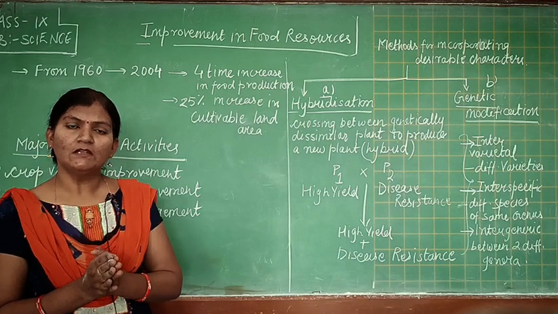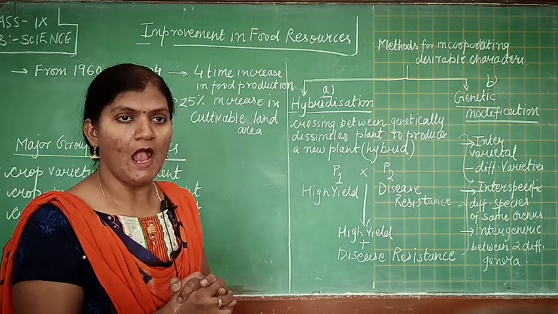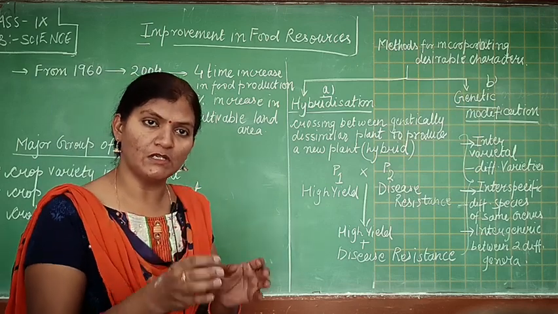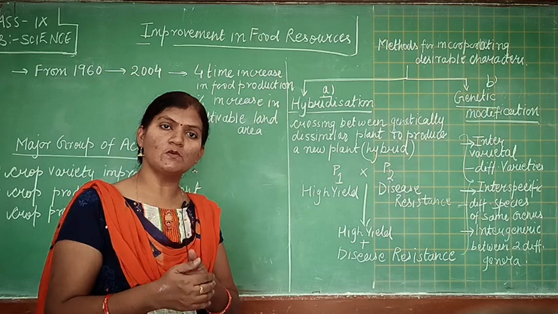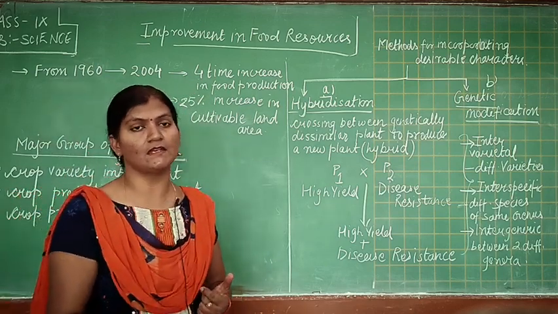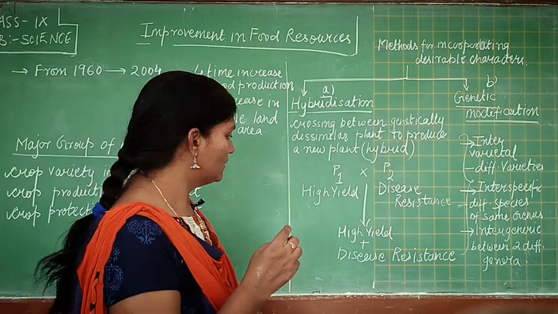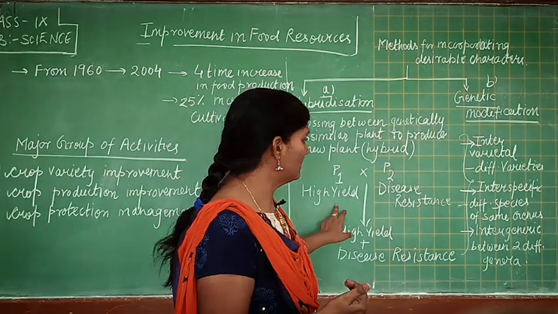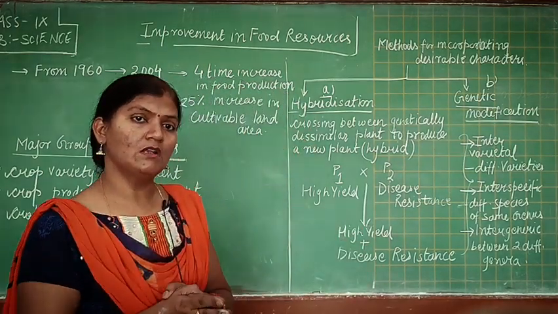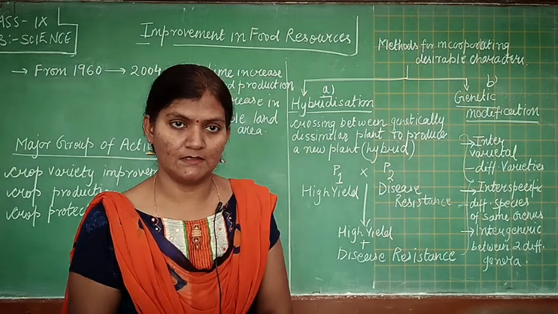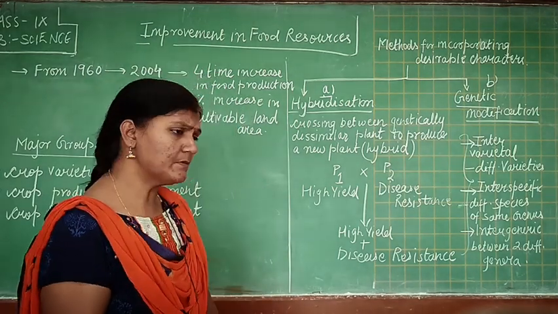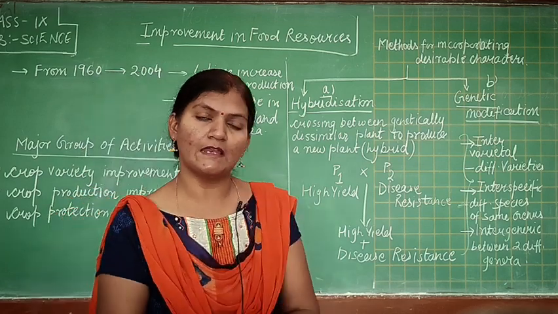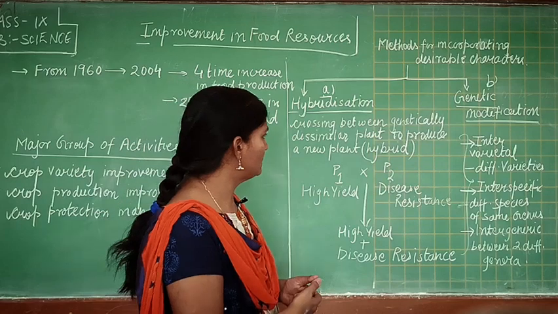What will happen? There will be pollination, and as a result, when the seed of that particular plant grows, it will produce a plant which has the mixed character of both the plants. The new plant, also known as a hybrid plant, will produce high yield and at the same time it will possess the property of disease resistance. So by this method we produce good quality seed and we incorporate desirable characters into the seed. How can this be done?